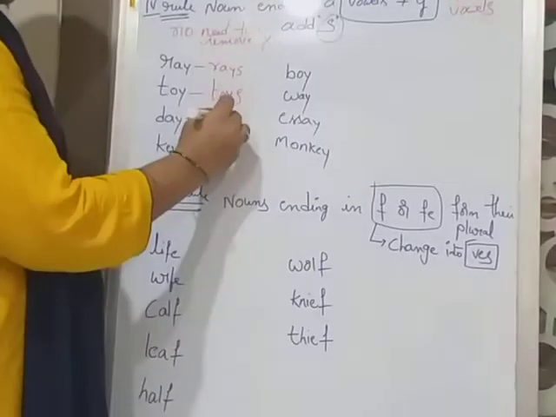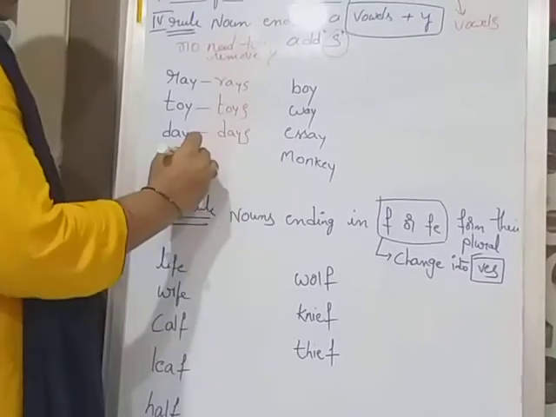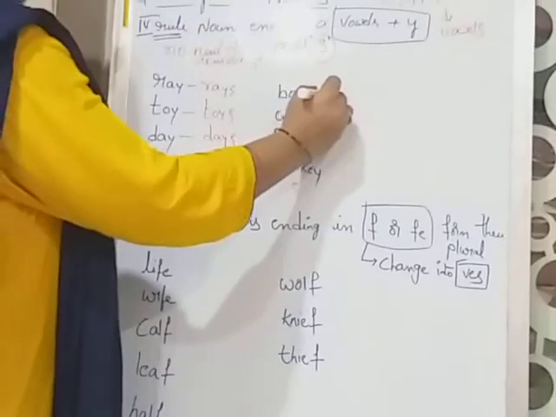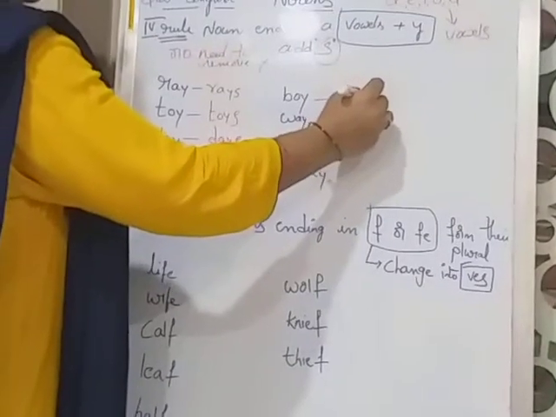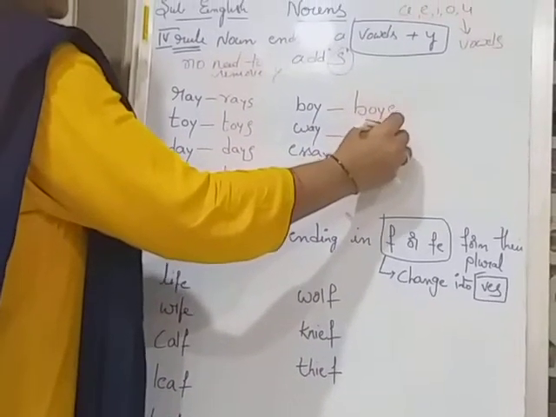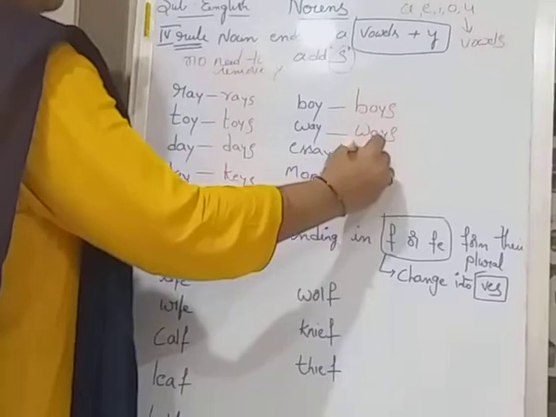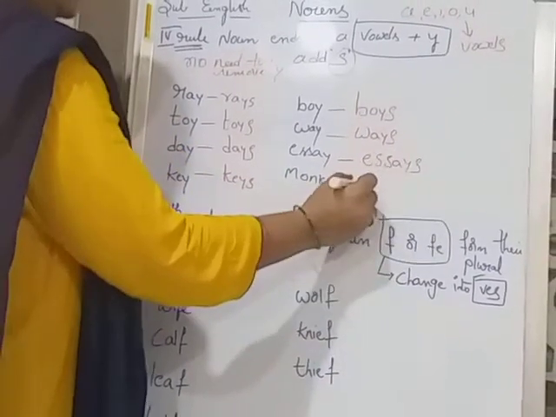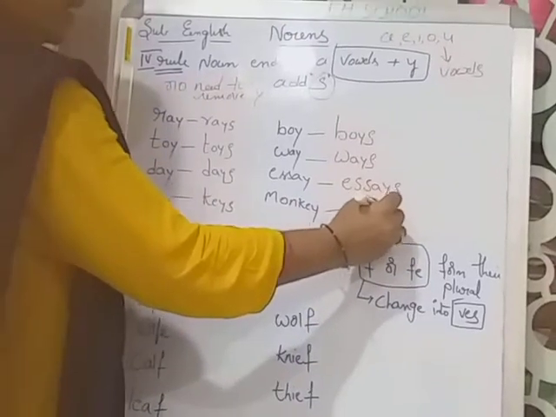Day, days. Key, keys. Boy, add S. Way, ways. Essay, essays. Monkey, monkeys.